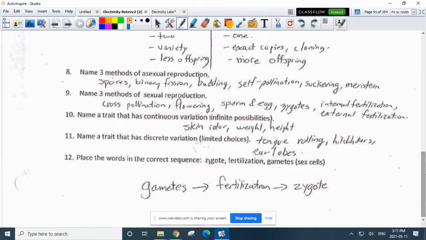Place the words in the correct sequence. So gametes, you start with gametes, go through fertilization, form a zygote. You should also know that in this case, we have mitosis and meiosis. So to make the gametes, it's meiosis.